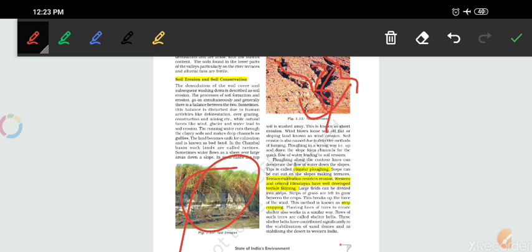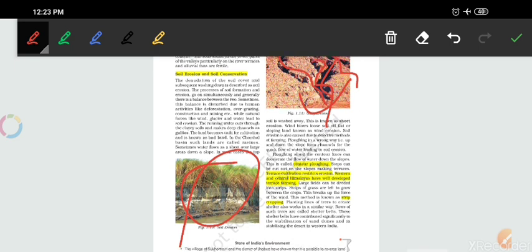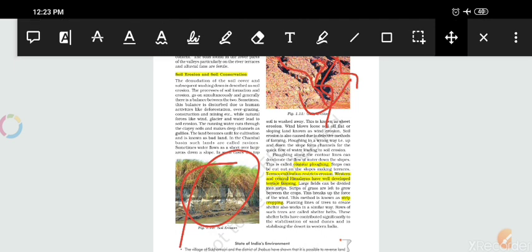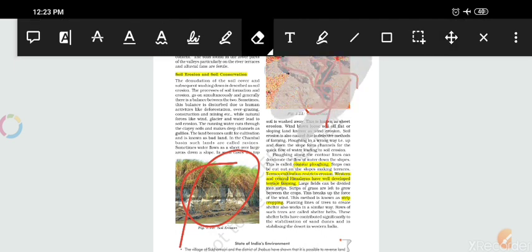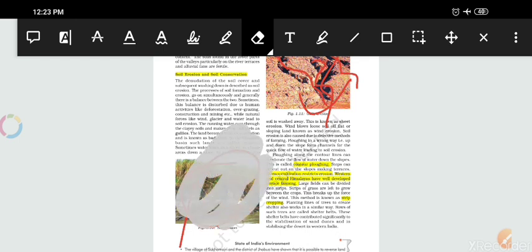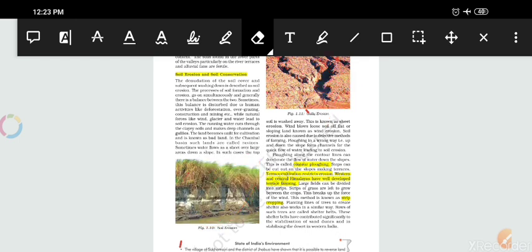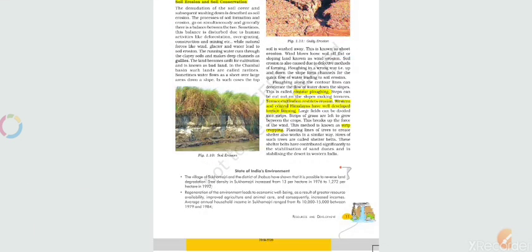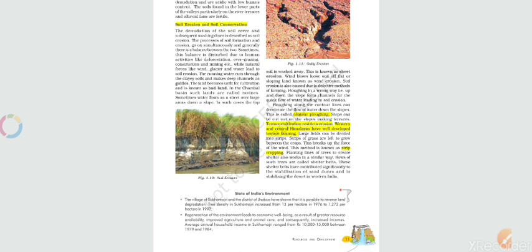And in this diagram, in sheet erosion, only gully-like structures are formed due to erosion. So these are gully erosion and sheet erosion. Okay, so how can you prevent it? You can do contour plowing and terrace cultivation to restrict erosion.